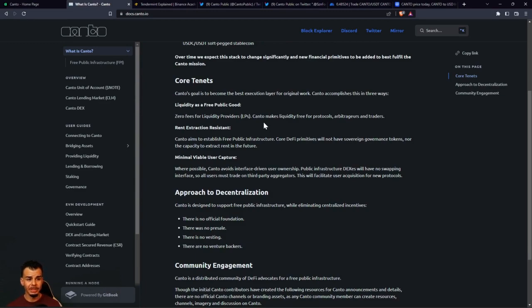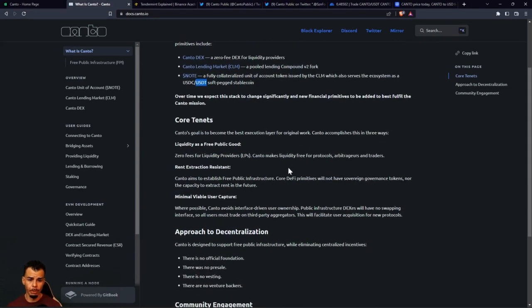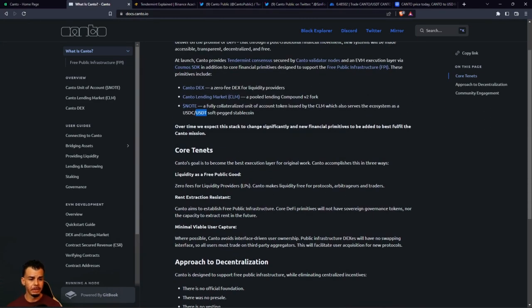Canto accomplishes this in three ways: liquidity as a free public good, so zero fees for the liquidity providers like we talked about up above. Canto makes LP liquidity free for protocols, arbitrageurs, and traders. This is very important right here. Arbitrageurs, people who are doing arbitrage. And if you connect arbitrageurs and the word arbitrage to this soft peg stablecoin, Note, this is where I believe that you get in where you fit in. Of course, not financial advice, do your own research, but let's continue, and then we'll get back to this arbitrage and why I believe that these things are connected, right?